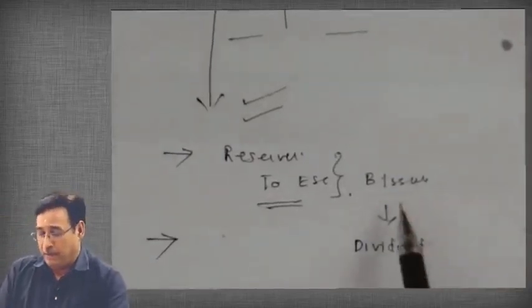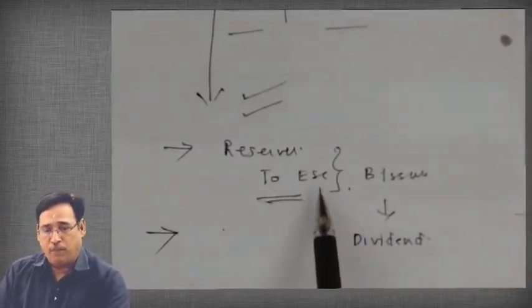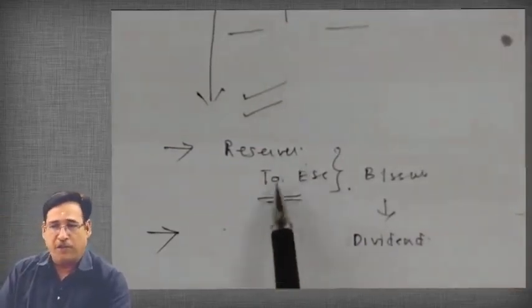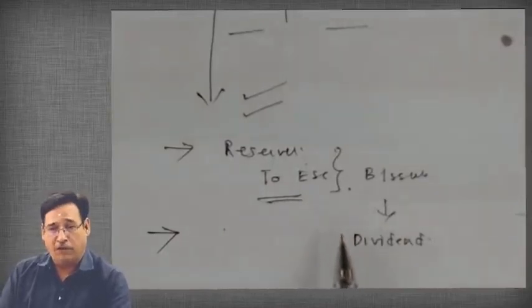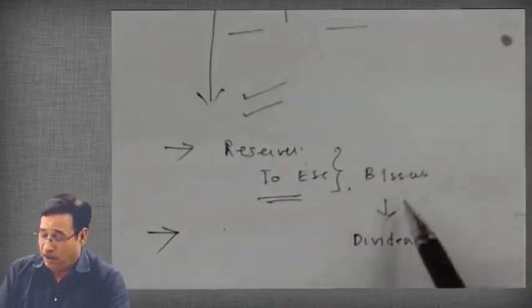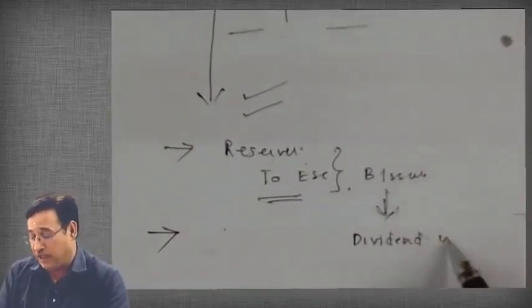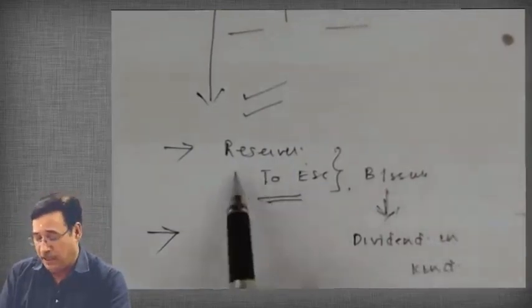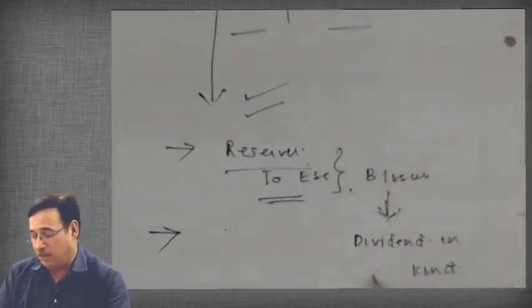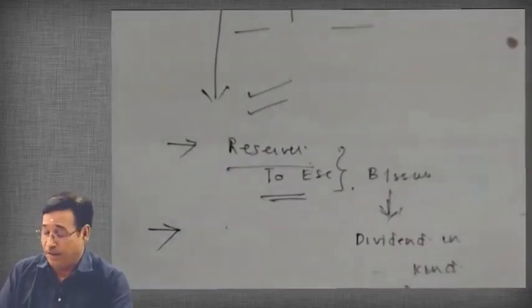Correct? Now we are well aware that whensoever the company issues shares as bonus shares, the entry will of course be reserves account debit to equity share capital, and why a company does so, we are quite familiar with that now. Now the point is that a bonus issue is sometimes also referred to as dividend in kind, because shareholders are not paying anything for that. So that's a sort of dividend for shareholders. Are you getting my point or not?